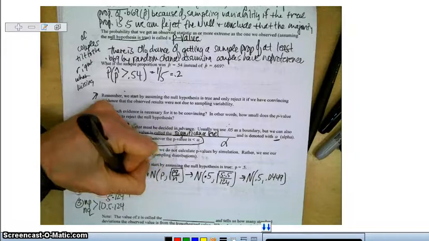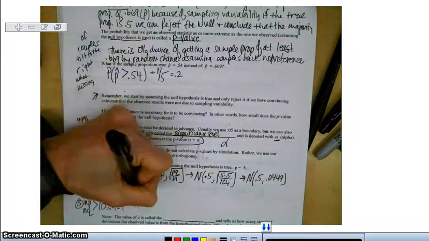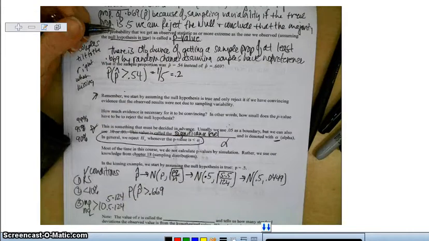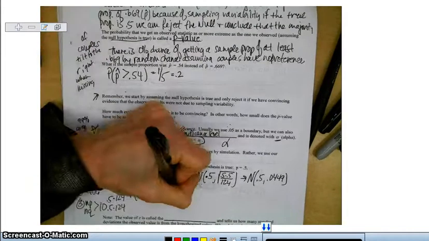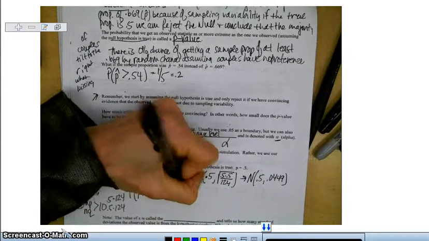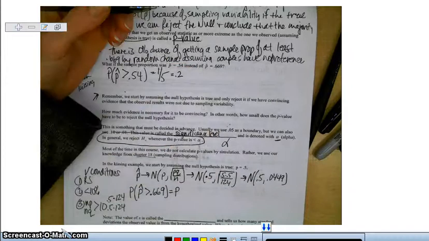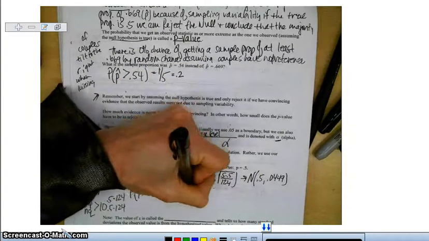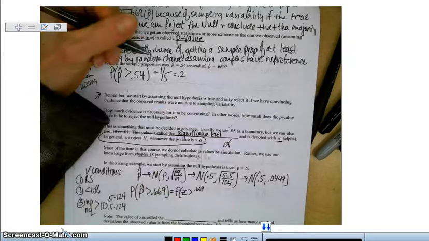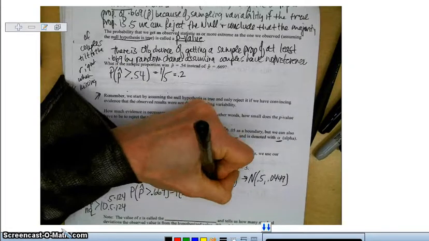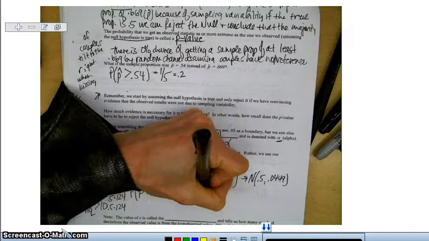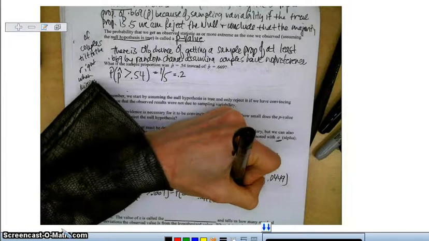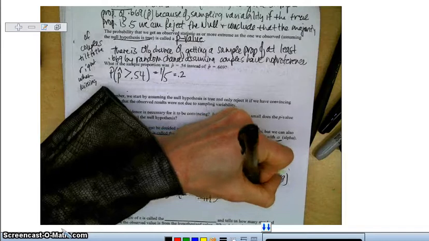Now the probability that our p hat is greater than 0.669, our observed value, you can just do normalcdf now. You could change it into a z-score. So the probability that z is greater than the observed 0.669 minus the expected 0.5, divided by the standard deviation. So what's the probability that our z-score is greater than 3.76?